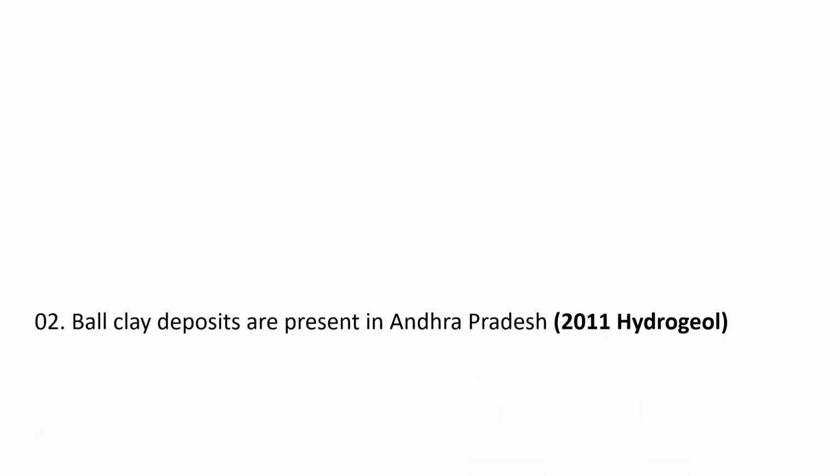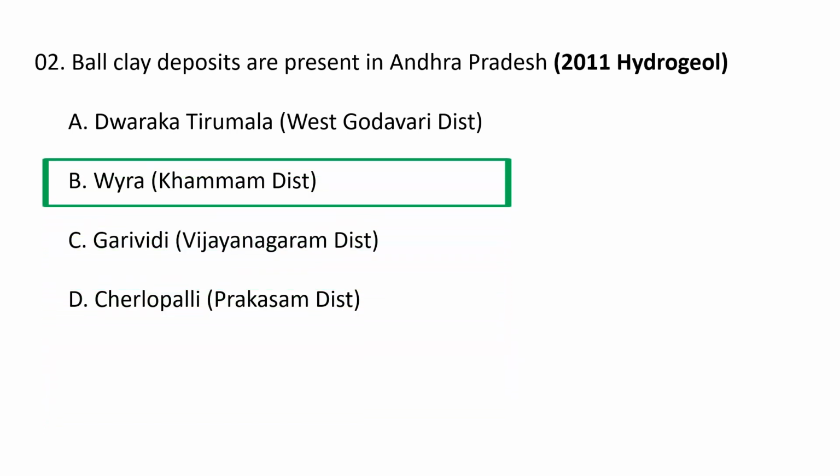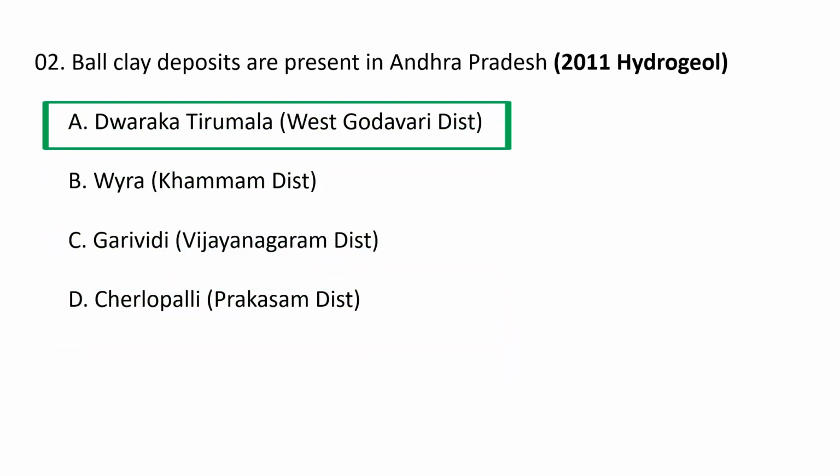Next question. Ball clay deposits are present in Andhra Pradesh. A. Dwarka Tirumala, West Godavari district. B. Vaira, Khammam district. C. Garividi, Vizianagaram district. And D. Cherlopalli, Prakasam district. So ball clay deposits are present in Andhra Pradesh in Dwarka Tirumala of West Godavari district. A is the correct option.